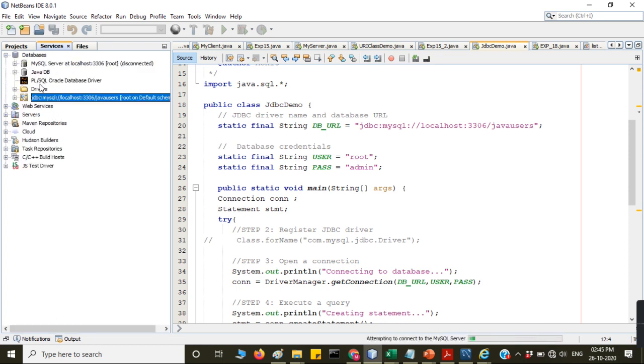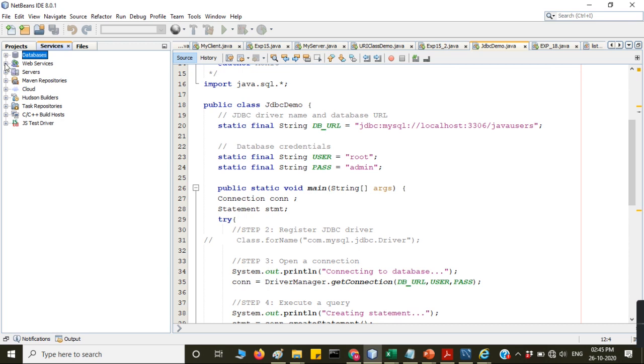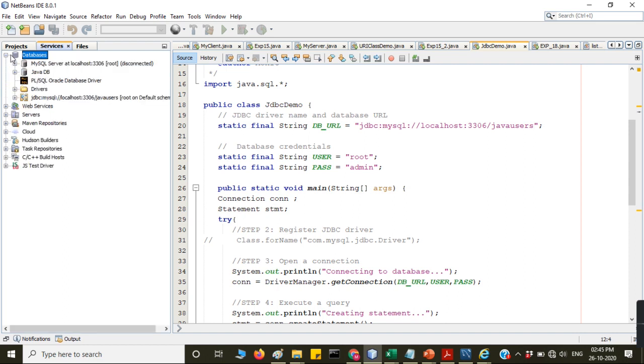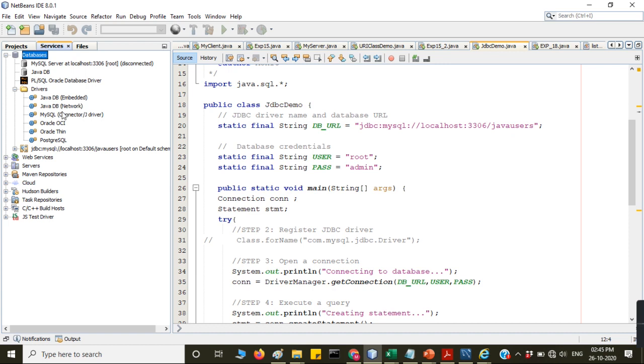See database: Java SQL, PL SQL is there, and the web servers and the web services. Database, MySQL, Java database, drivers. So here drivers are there, which driver you are installing.